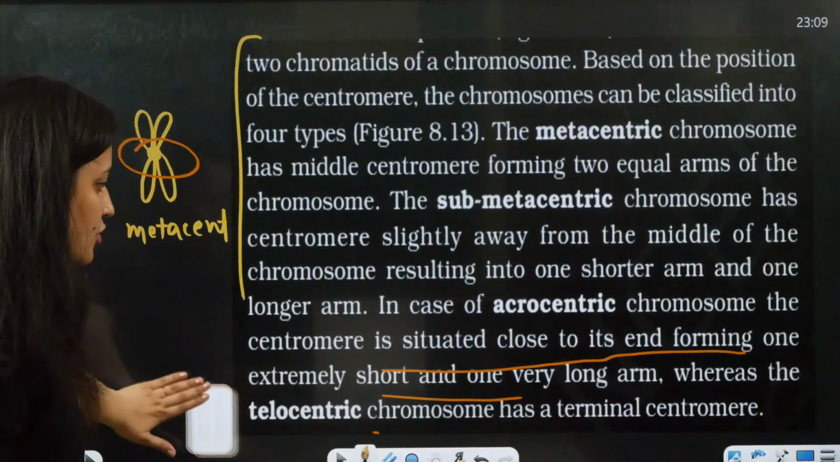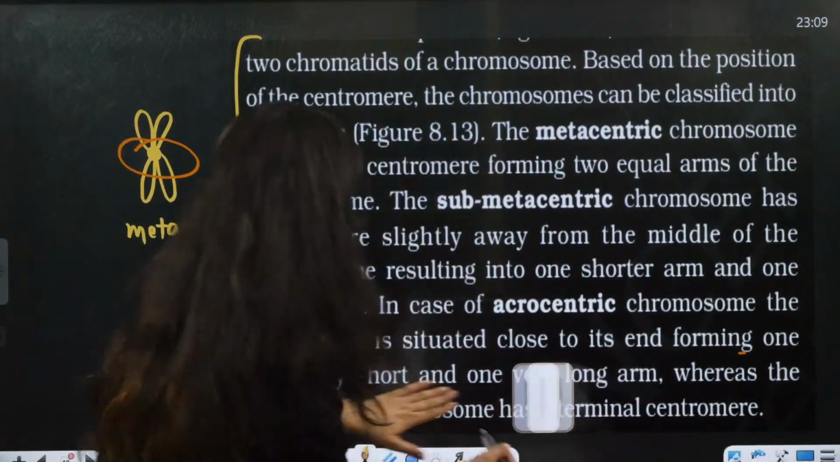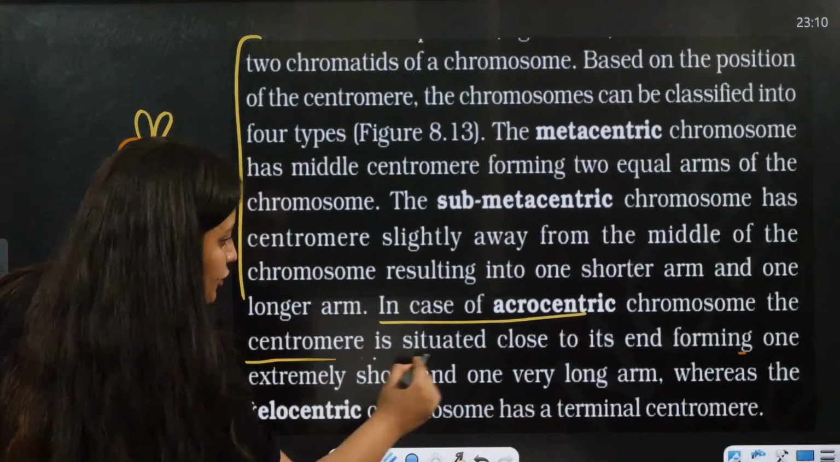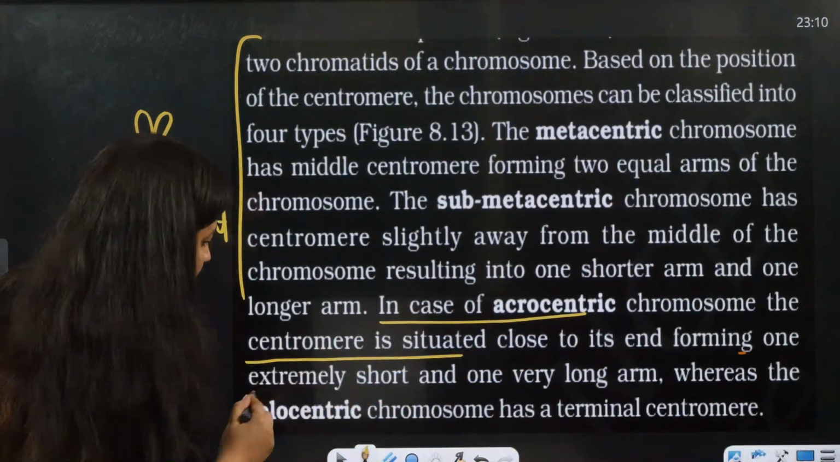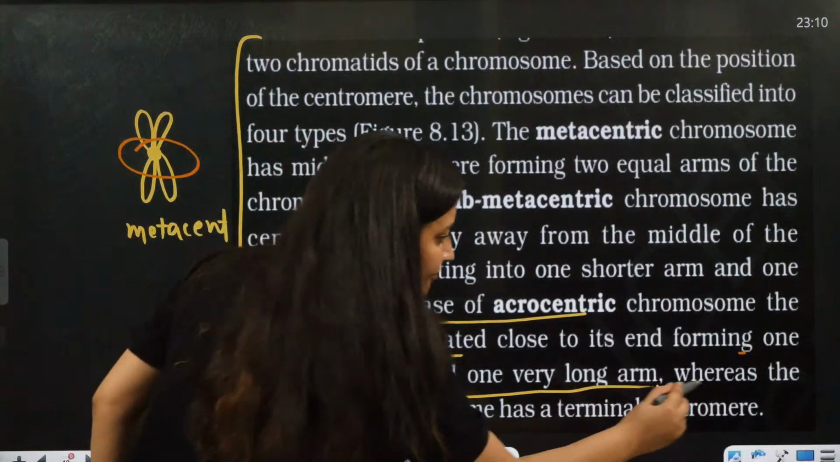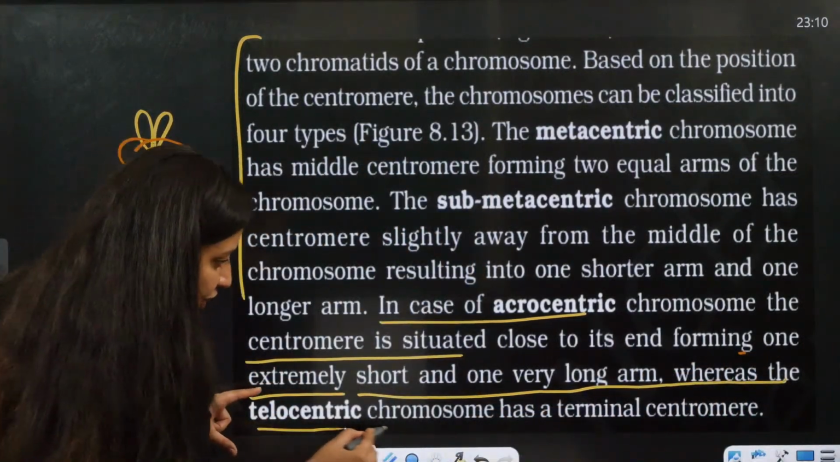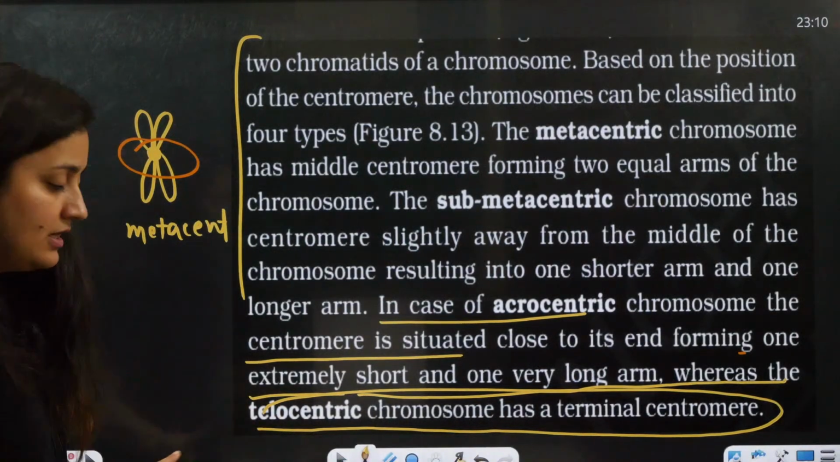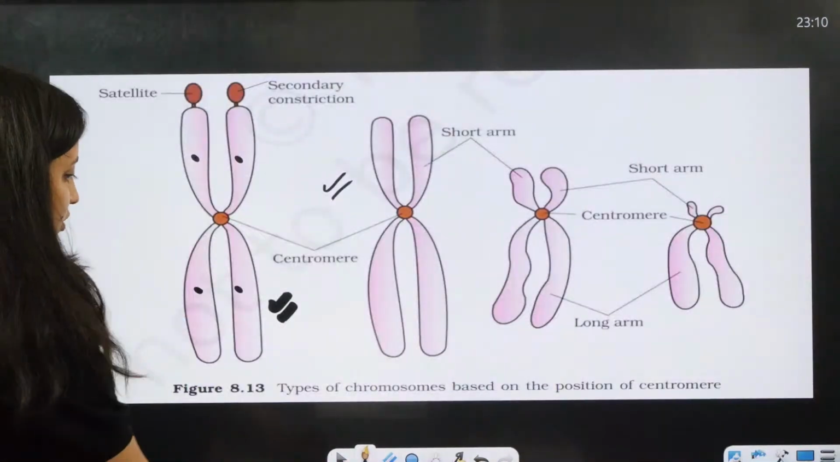In acrocentric, the centromere is situated close to one end, forming one extremely short and one very long arm, whereas in telocentric, the chromosome has a terminal centromere. In humans, we are not going to find it. In humans, this case will not be there.